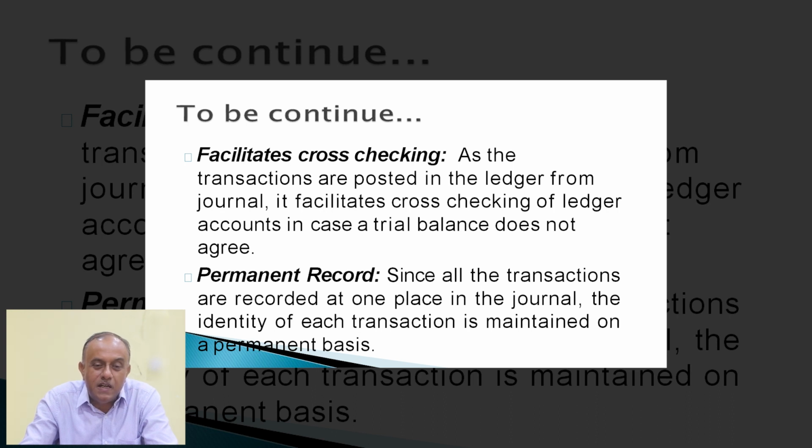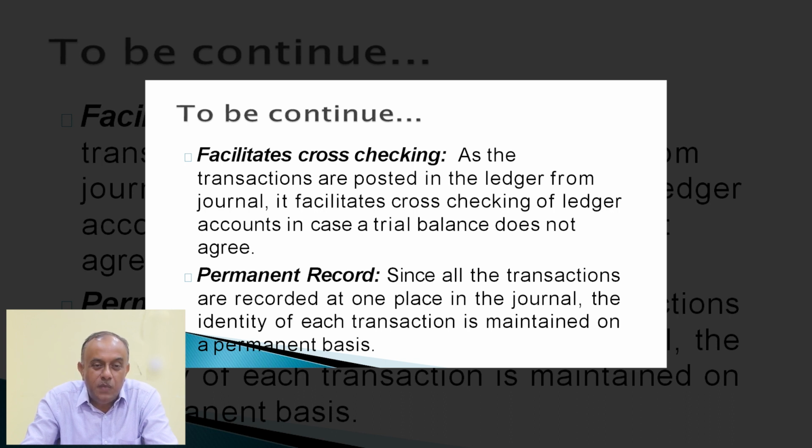The next point is permanent records. Since all transactions are recorded at one place in the journal in chronological order, date-wise, the identity of each transaction is maintained on a permanent basis. So those are the advantages and functions of the journal entry, which is known as the book of original entry.